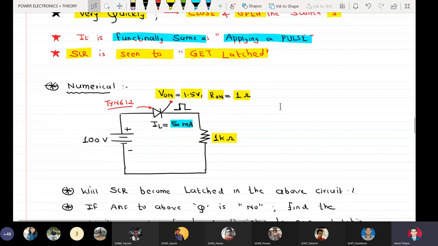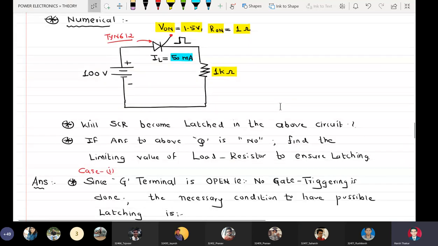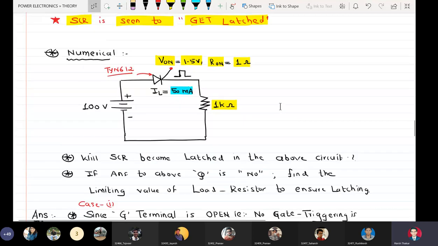So we have solved this numerical from two perspectives. Case number one is that the gate terminal is shown open, that is there is no gate triggering, and when there is no gate triggering, the first condition is the battery voltage here should be greater than 600 volts. So it is not greater than 600, so it will not latch at all. Case number two, suppose I am applying a gate pulse for the appropriate duration and with the appropriate amplitude.